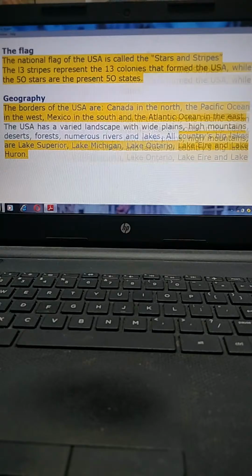Okay, now geography. The borders of the USA are Canada in the north, the Pacific Ocean in the west, Mexico in the south, and the Atlantic Ocean in the east. The USA has varied landscape with wide plains, high mountains, deserts, forests, numerous rivers and lakes. The country's big lakes are Lake Superior, Lake Michigan, Lake Ontario, Lake Erie, and Lake Huron.